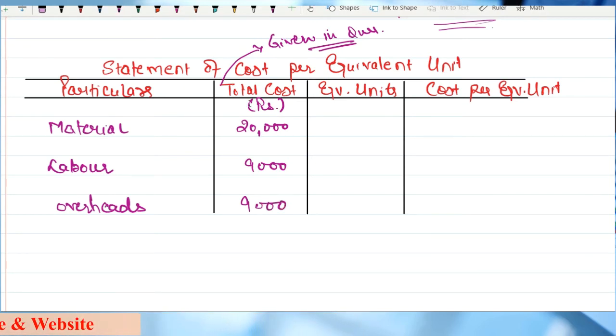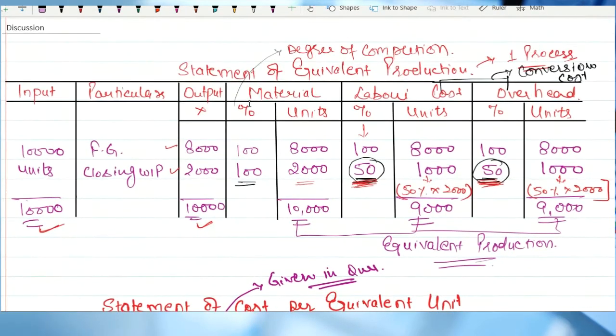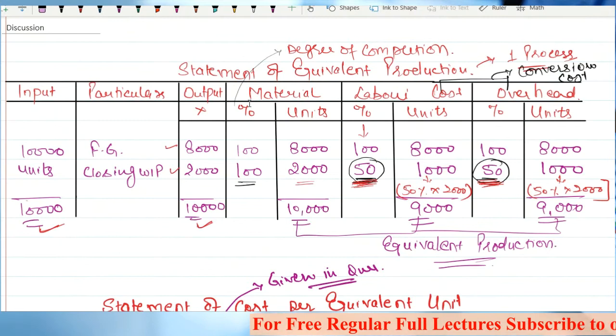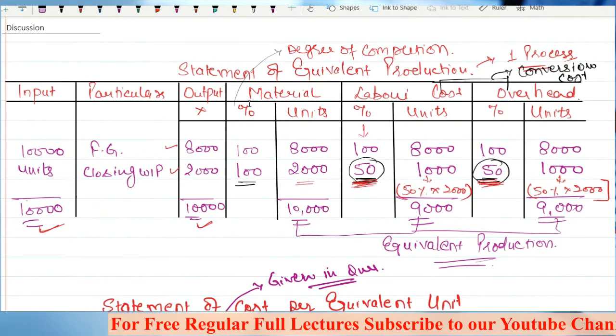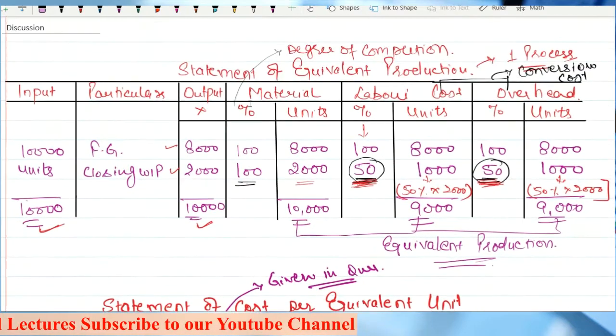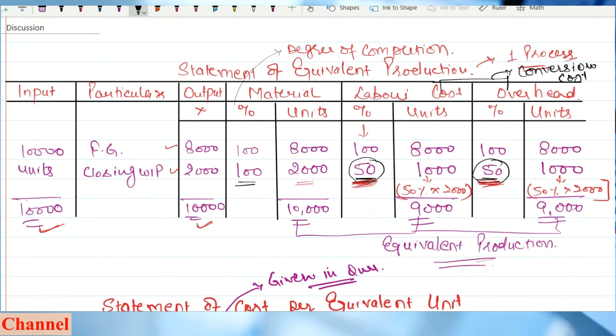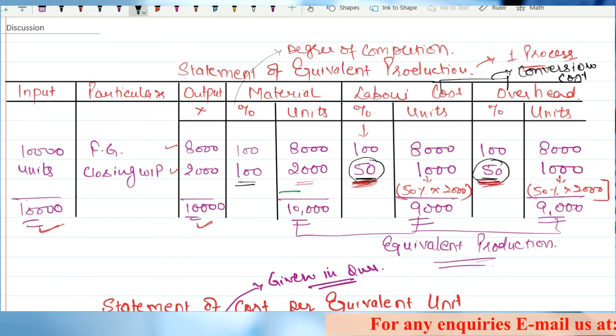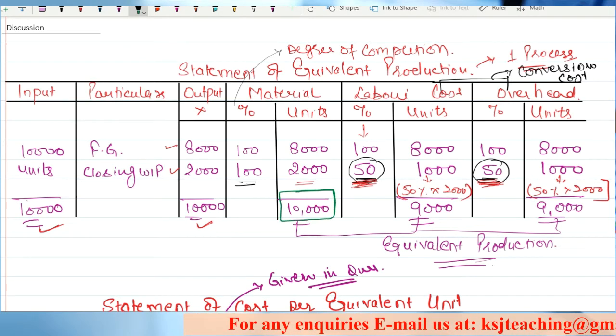Now you have to tell me the equivalent units. What is equivalent units? Sir, equivalent units you will get from the first statement, that is the statement of equivalent production, that is on how many units this 20,000 material cost has been incurred. Can you tell me from this statement on how many units this material cost has been incurred? Sir, material cost has been incurred on 10,000 units. Any doubts?